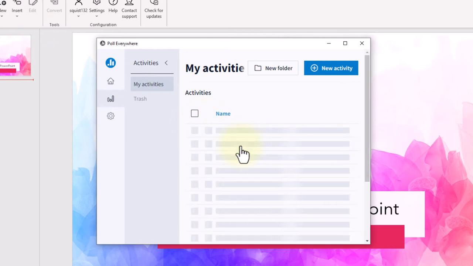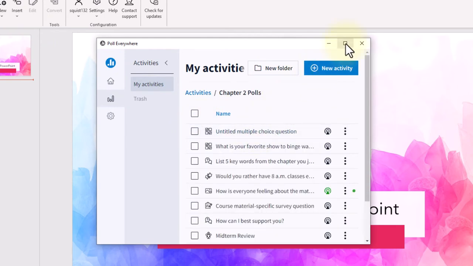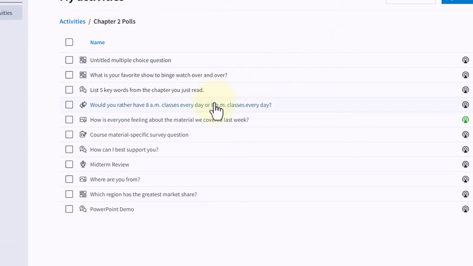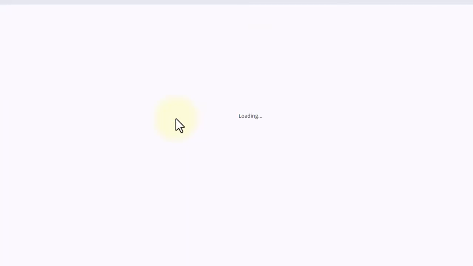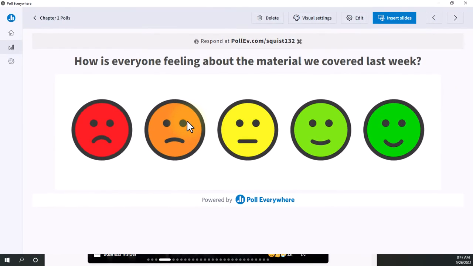So if I want to bring in a poll that I've already made, I'm going to select the folder where I know I have my poll questions created, and I'm going to decide which one I want to be in my first slide. So I'm going to select this one, and a new page will pop up. You'll see your poll question. You will see the website that your students should have loaded at the beginning of your lecture.